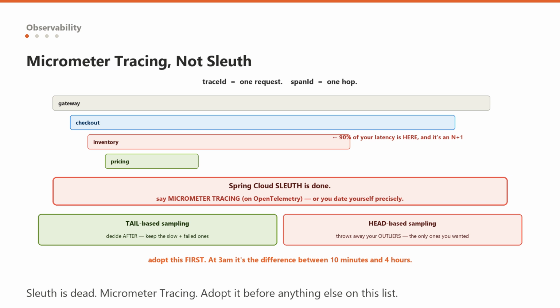Two. Put the trace ID in your logs. A trace you cannot correlate with a log line is half a tool. And of the entire Spring Cloud stack, this is the piece I would argue you should adopt first, because when you have a production incident at 3 in the morning, tracing is the difference between 10 minutes and 4 hours.